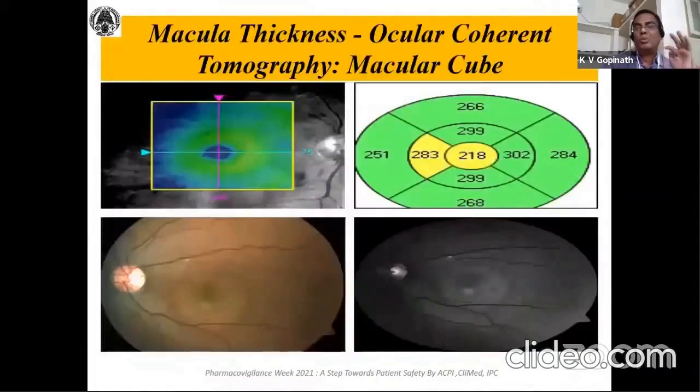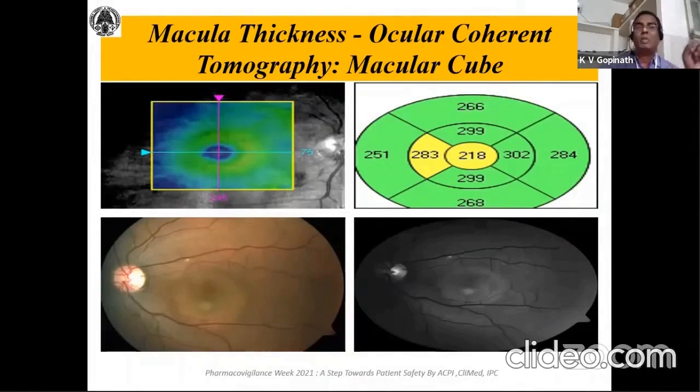So now we are going to rule out whether this is age related or drug related. This can be done by using a device, ocular coherent tomography, where you measure the macular thickness. Macular thickness is nothing but the thickness of the center part of the retina. It is about 1 square millimeter in the retina.